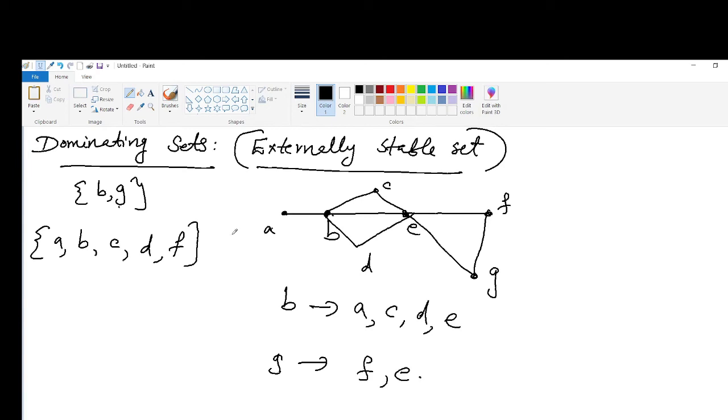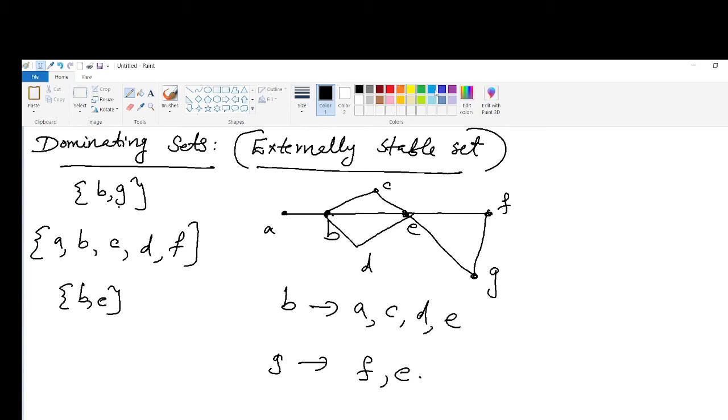Now, a minimal dominating set is a dominating set from which no vertex can be removed without destroying its dominance property. So, if you consider this set B, E, you can see that this is a minimal dominating set. Why?